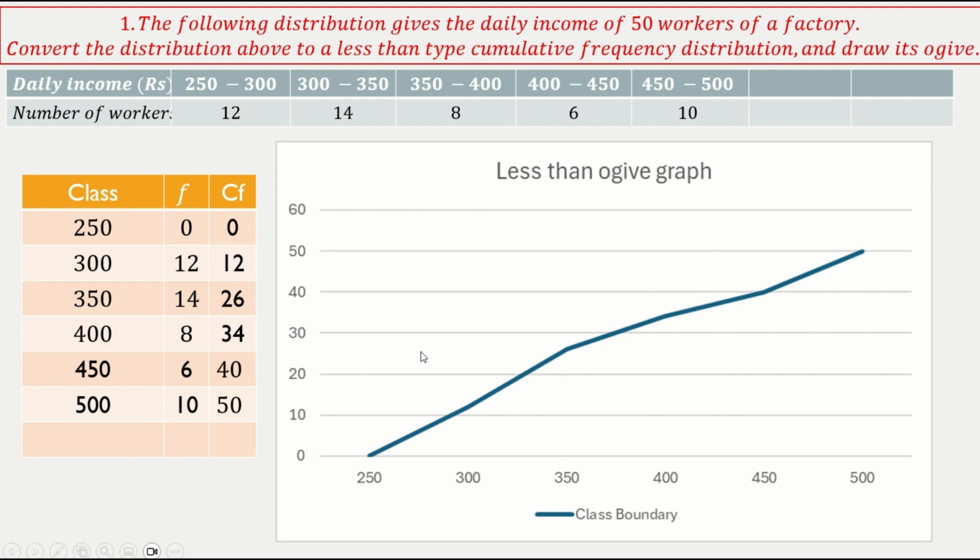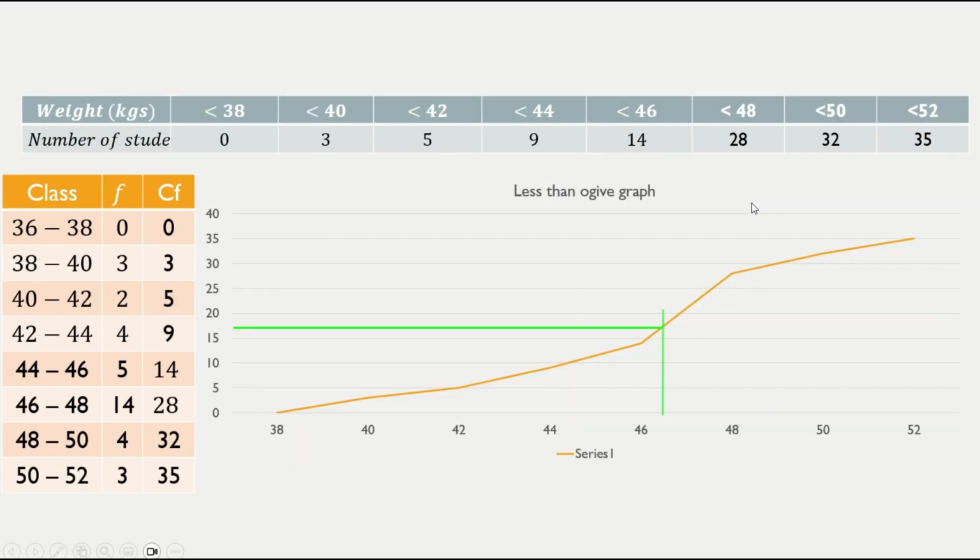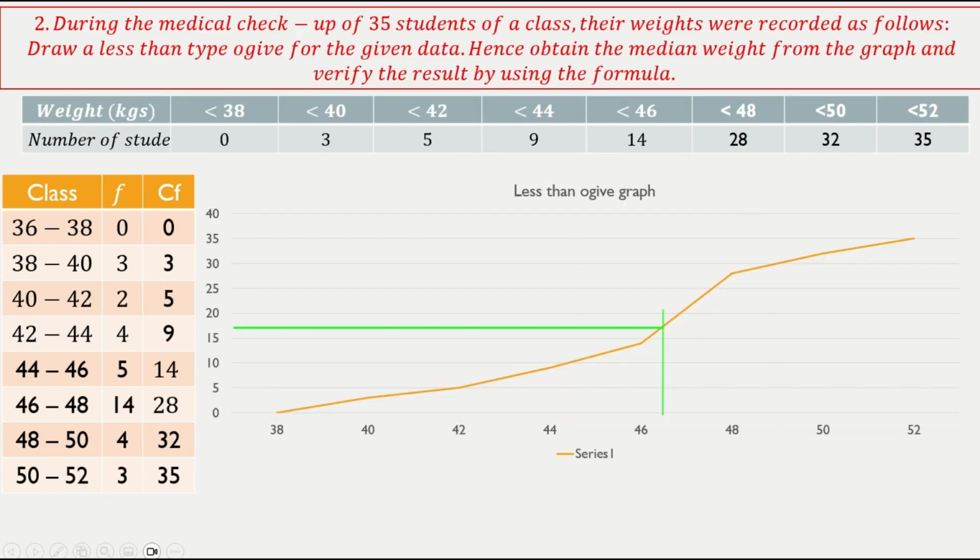And if you want to know the median of this one, okay, what we should do? We know the cumulative frequency is 50, n by 2 is 25. So you draw a line at 25 here. Okay, so that is around 350 is the median. Okay, if you draw correctly, you'll get the exact value. Okay, next.